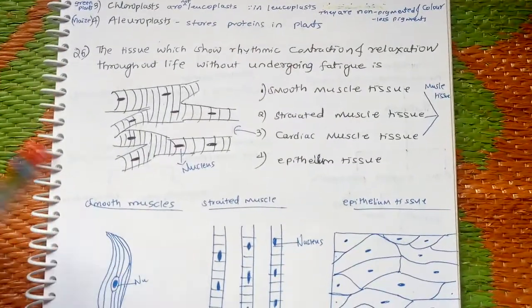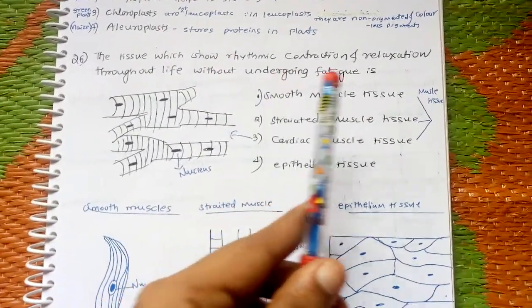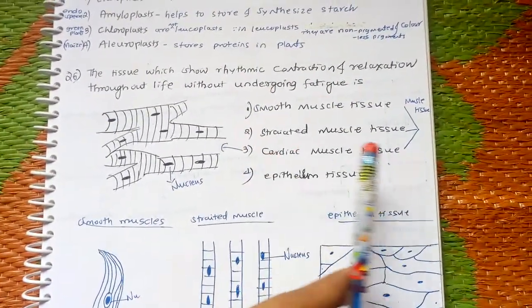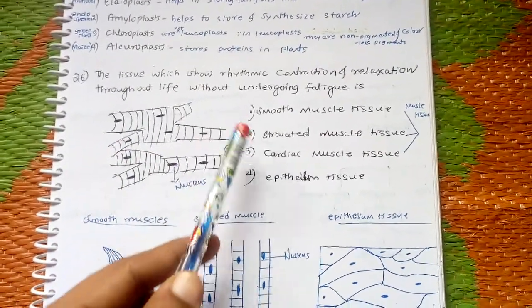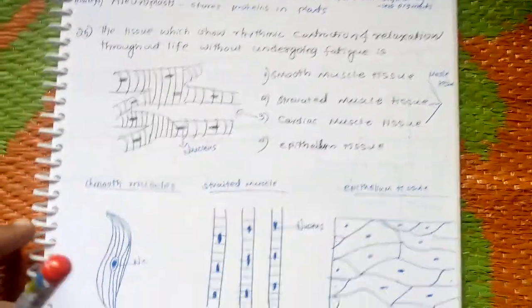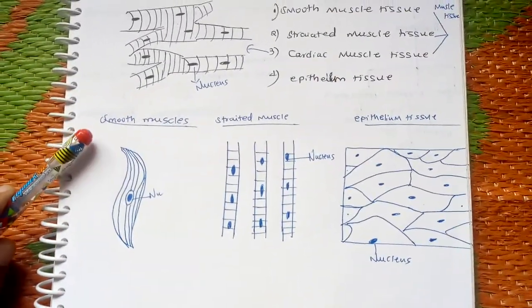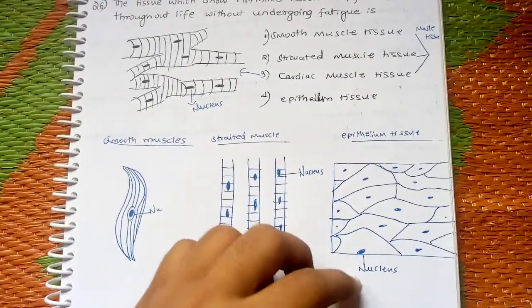The tissue which shows rhythmic contraction and relaxation throughout life without undergoing fatigue is cardiac muscle tissue. That is the answer here. This diagram is for cardiac muscle tissue. And the other remaining options: smooth and striated muscle tissues, and epithelium tissues. For these, this diagram is for smooth muscles, striated muscles and epithelium tissues.